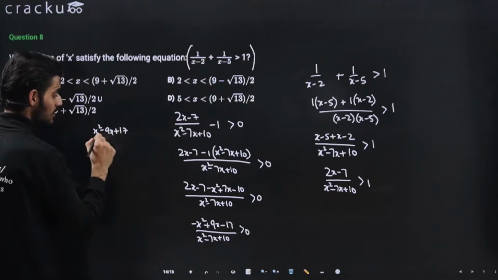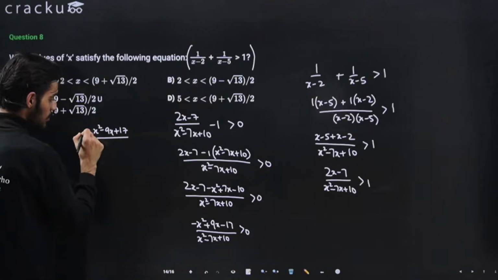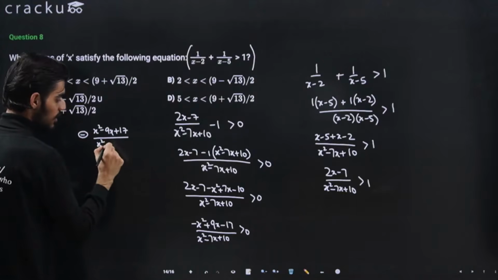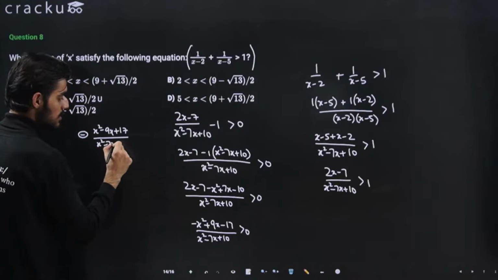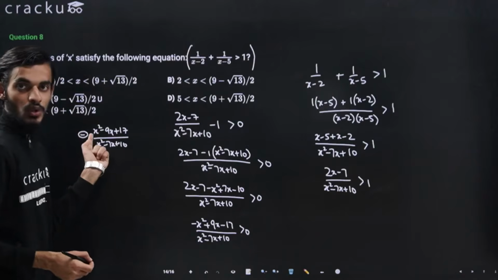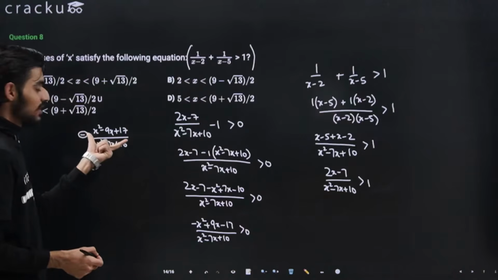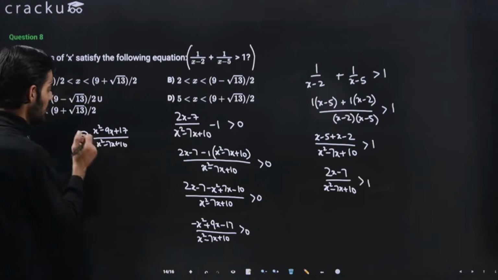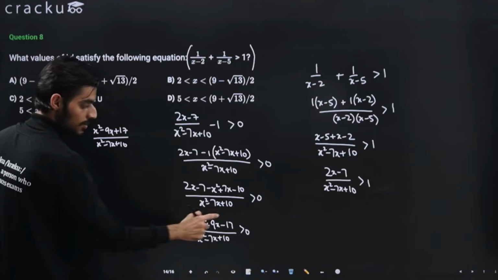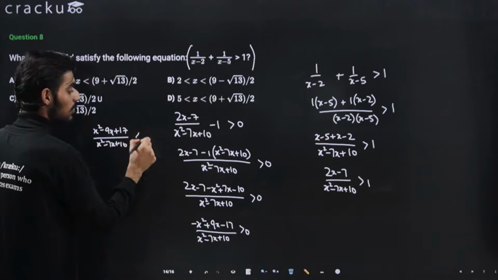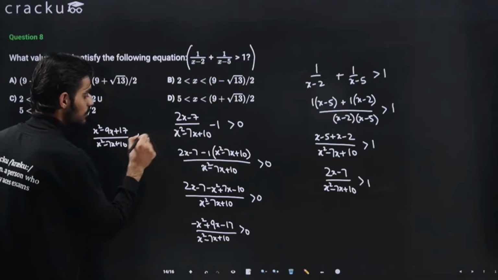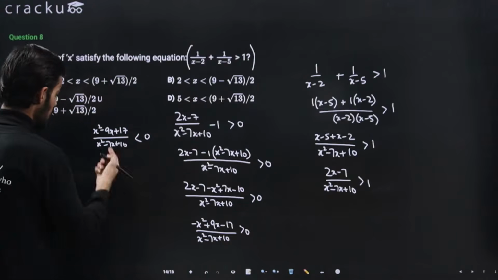So I've just taken the minus as common, over x square minus 7x plus 10. So now because we have taken the minus as common, we will be multiplying both the sides with minus 1, so we will be able to remove this minus 1 and the sign of the inequality will change, because this was greater than 0, now this will come out to be less than 0, right?